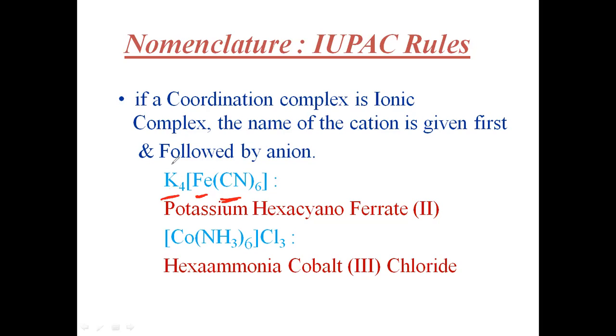There is potassium here, and the charge of potassium is +1, so 4 into +1 gives +4. The potassium has a charge of +4, and here it is -4. Very simple: potassium is +4 here, so the complex has -4, because the total is neutral, that is 0. Next, look at this one also.